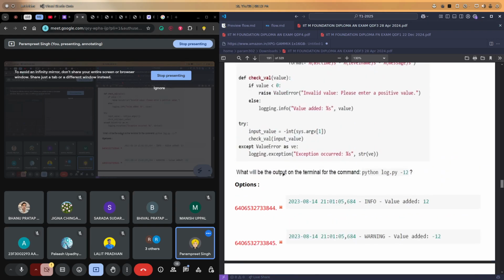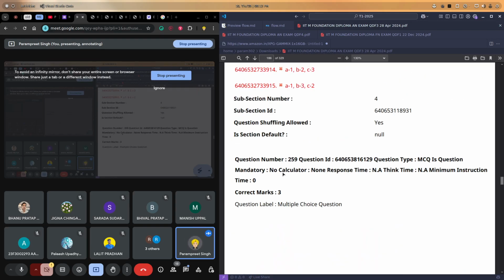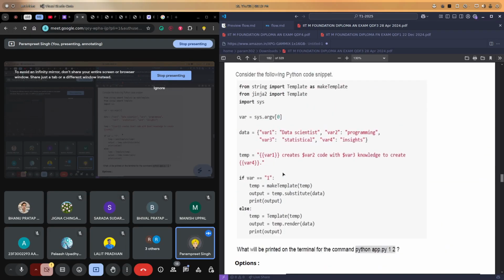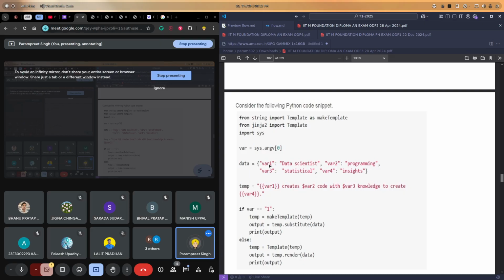Let me get back to the previous question. There they have defined it. Now see, in this dictionary we have defined var2 and var3, right? Now let's suppose the if condition part is executed here. Then what will happen? What will be the output if this code is executed?